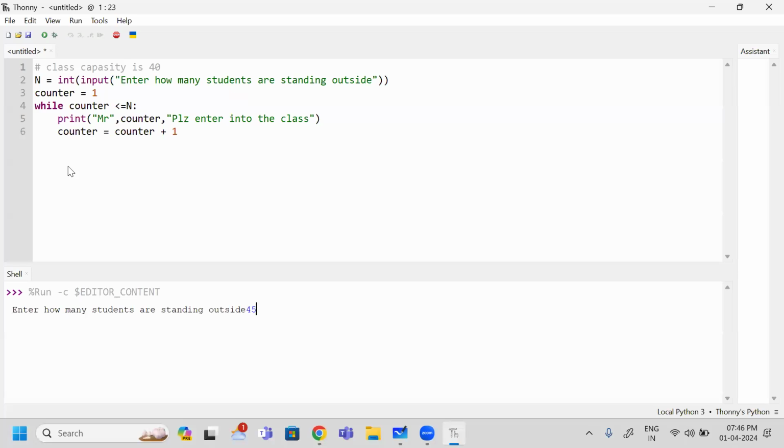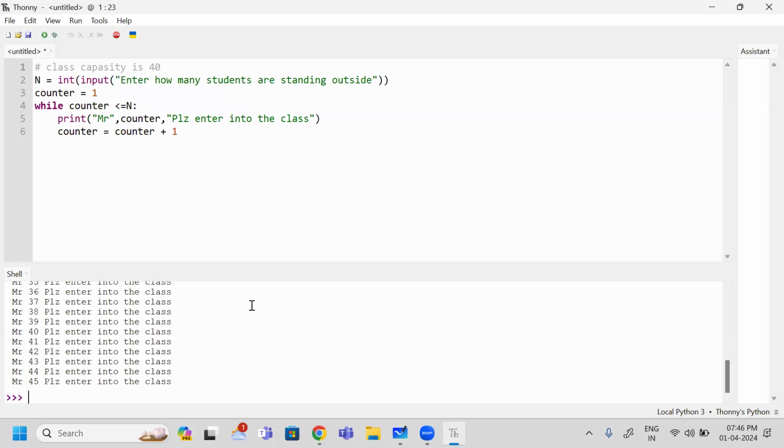Can I allow 45 out of 45? No. So when I run this one, what happened? 45 out of 45 students are entering. But is it the correct way? No. I should stop this one at 40. Can I invite 40 also? Yes, I can invite 40. If a 41st entered, I want to stop this guy.